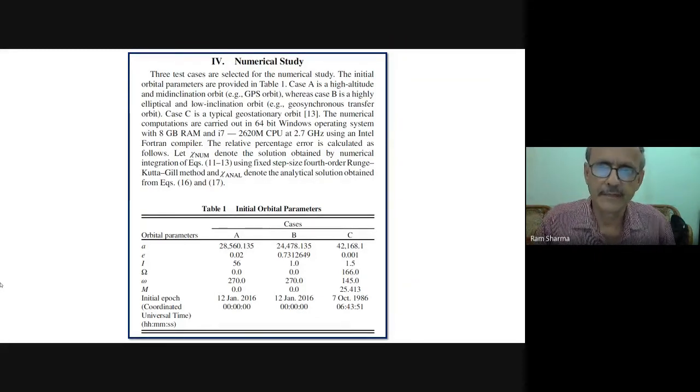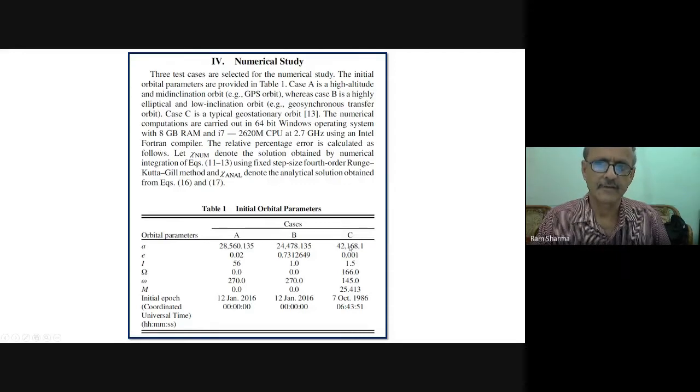And our space program started essentially for 2 things: sun synchronous orbits and geostationary orbits, because both were useful to our country, and we have been using them very much. And then case C is a typical geostationary orbit.